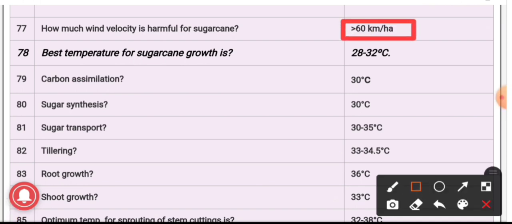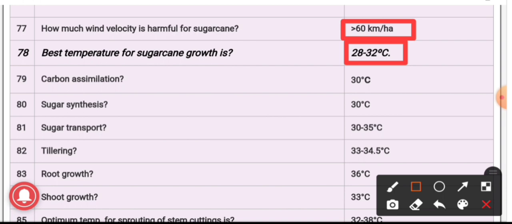78. The best temperature for sugarcane crop is 28 to 32 degrees Celsius. Sugarcane is a tropical plant. It is a long duration crop plant, and the best temperature is 28 to 32 degrees Celsius. But for ripening purposes, a relatively low temperature is desirable in case of sugarcane.